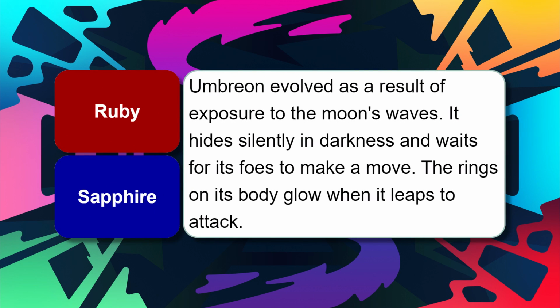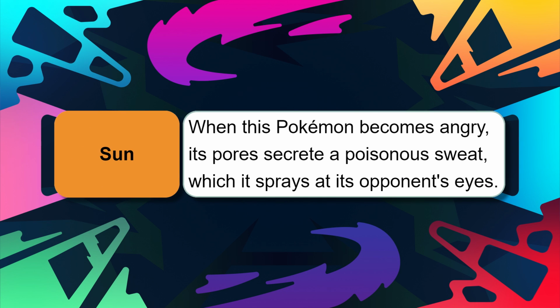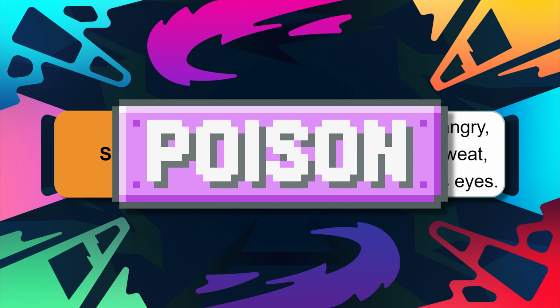Umbreon evolved because of the moon's energy pulses. The moon changed Eevee's genetic structure once again, having environmental factors trigger an evolution. When Umbreon is about to take a prey, its rings glow and then it strikes. When it angers, not only do the rings light up, but its pores secrete sweat, which it sprays at its opponent's eyes. It's essentially a skunk, but it uses its sweat, which is actually pretty poisonous. Due to this entry, some people believe Umbreon was supposed to originally be a poison type Pokemon.